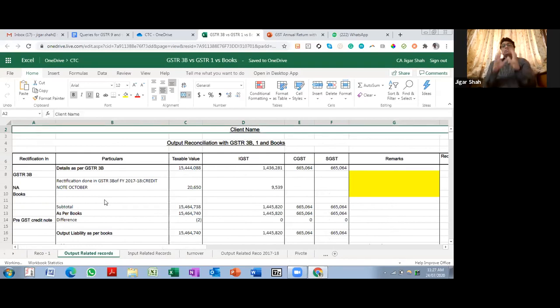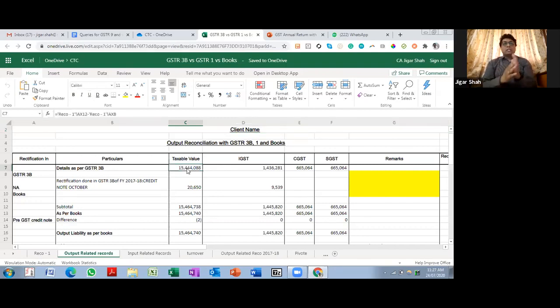Now this sheet is actually a summary of the RICO 1 sheet. This sheet is divided into output related and input related. As of now, we'll just discuss output related. Over here, the detail is coming from RICO 1. This is an aggregation of details as per GSTR 3B.